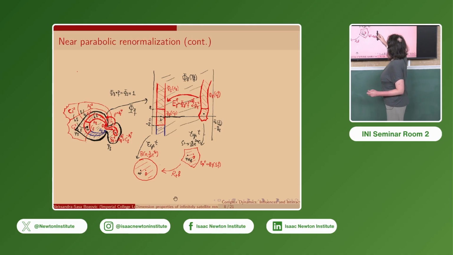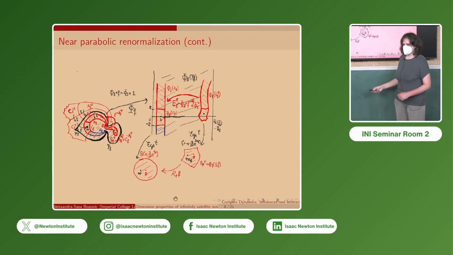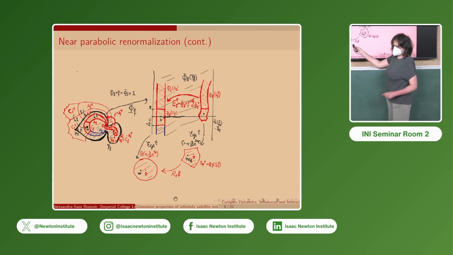Then we'll have this horn map E_f, which commutes with translation by 1. So we can then conjugate with this exponential, which sends the top end to 0 and has period 1, to obtain a map defined on a neighborhood of 0, which is our top renormalization.